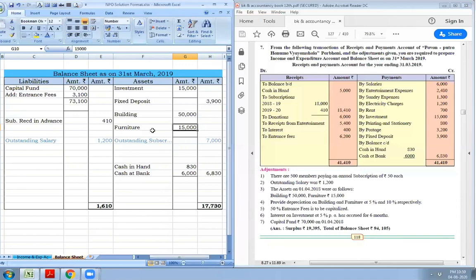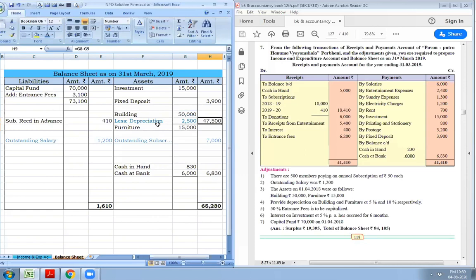So we will deduct it from building, less depreciation at the rate of 5%, it comes to rupees 2,500. So written down value of building is now 47,500.